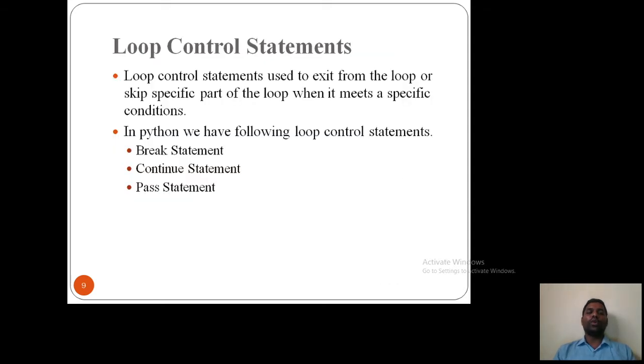Now we'll go to the loop control statements. Loop control statements are used to exit from the loop or skip a specific part of the loop when it meets a specific condition. So if I want to exit from a loop or I need to skip a specific part of the loop when a condition is met, at that point of time, I can use loop control statements. In Python, we have three different types of loop control statements. Those are the break statement, the continue statement, and the pass statement. We'll see each and every one with an example.